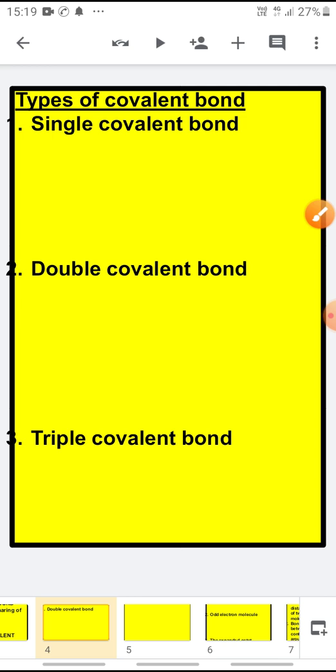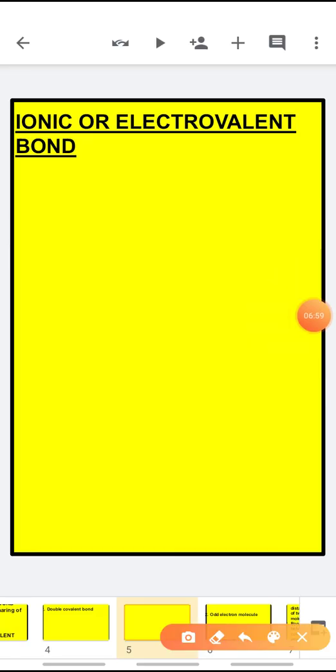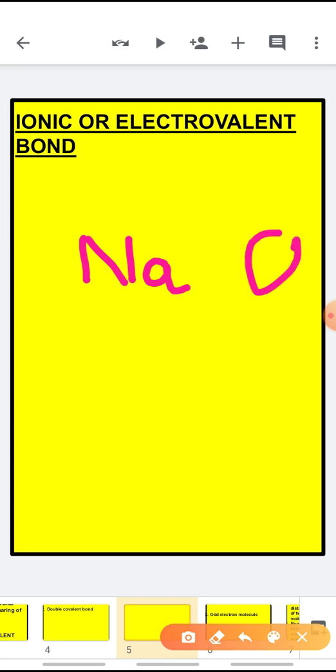And you also must have got to know how this sharing of electrons is taking place. Now coming to the second type of chemical bond, that is the ionic or the electrovalent bond. Now children, an ionic bond, also called the electrovalent bond, is formed by the transfer of electrons. For example, for sodium chloride molecule NaCl.